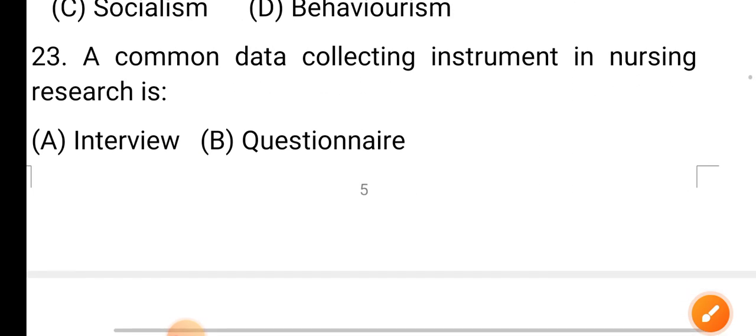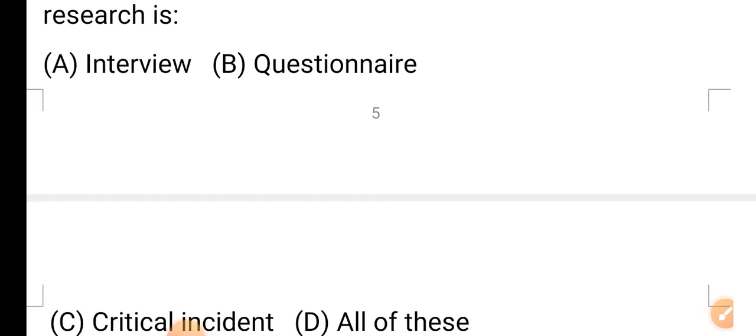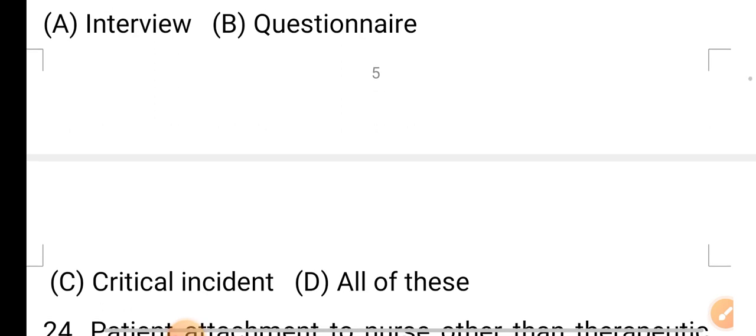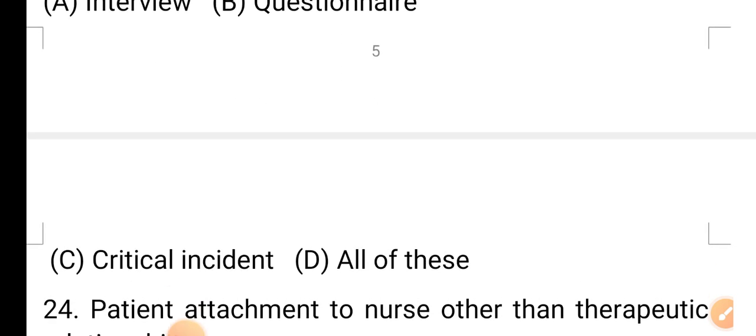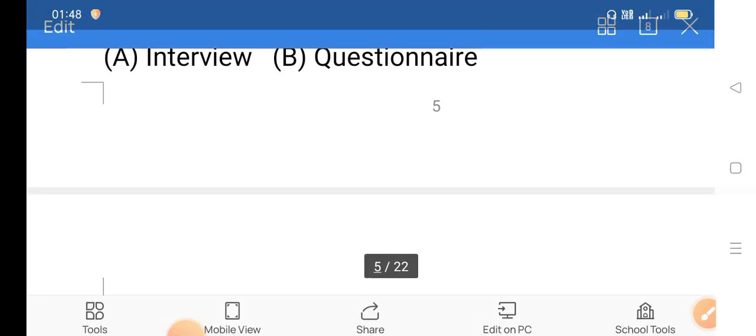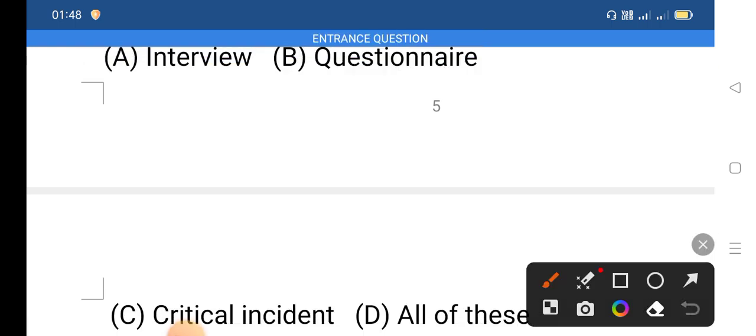Question number 23. A common data collecting instrument in nursing research is option A interview, option B questionnaire, option C critical incident, and option D all of the above. The correct answer is option B. Questionnaire is the correct answer.